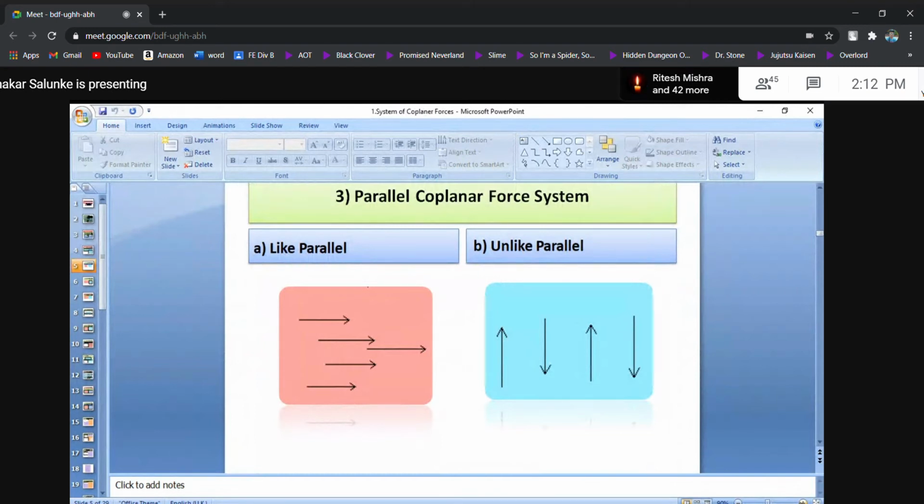Then I will go for parallel coplanar. If the lines of action of coplanar forces are parallel to one another, then that type of system is called a parallel coplanar force system.